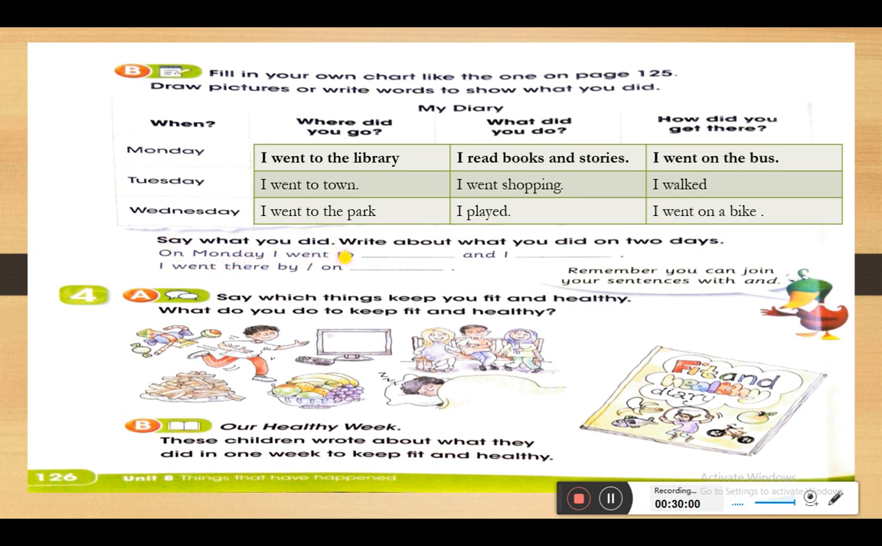Say what you did. I want you to talk about yourself. Tell me about the things that you did using the past tense. Write about what you did on 2 days. So here we have, on Monday, I went to. Try to think. Where did you go on Monday? I will tell you about myself. On Monday, I went to the library.